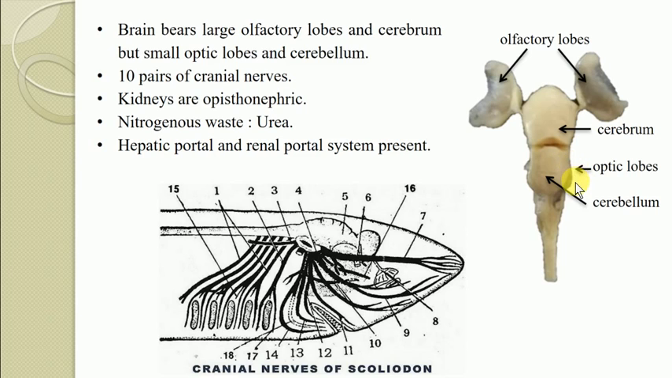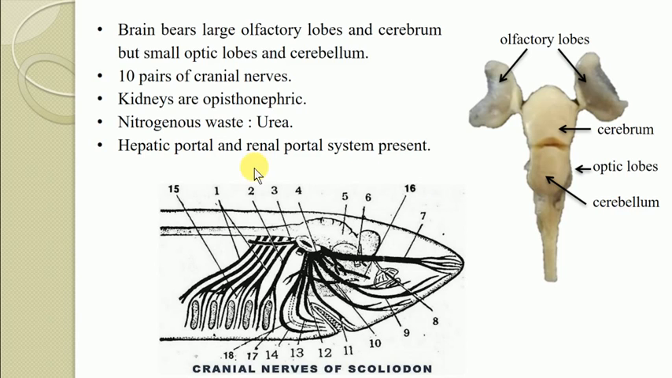These optic lobes are smaller, and the cerebellum, which is part of the hindbrain, is also smaller compared to the cerebrum. So the brain is well developed, with the forebrain dominating and having a large size, containing the olfactory lobes and the cerebrum, while the optic lobes and cerebellum are small. The optic lobe is a part of the midbrain and the cerebellum is a part of the hindbrain.